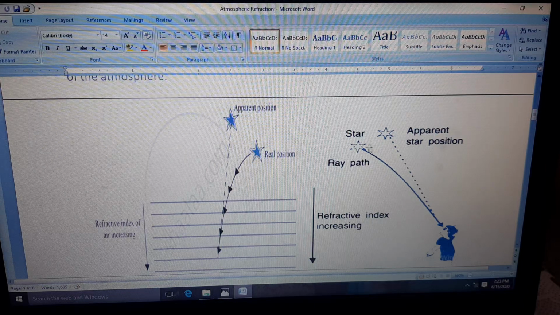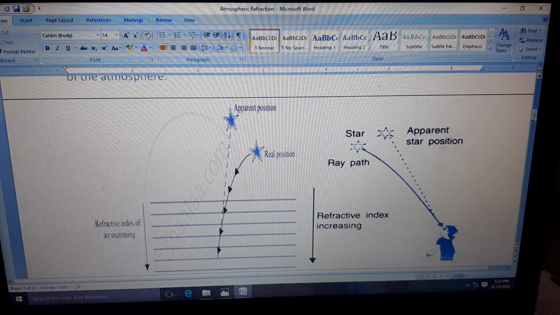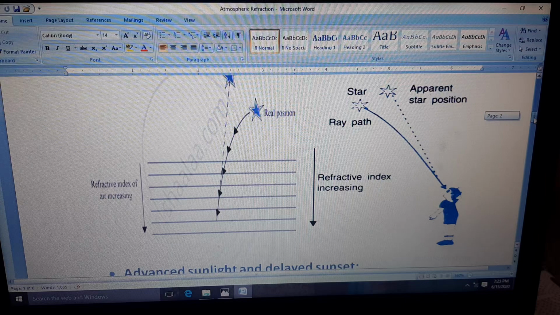Clear? So the refractive index is also increasing because the density is increasing as we go down towards the surface. That is why the refractive index is also increasing. Okay, the higher the refractive index, the more the density.